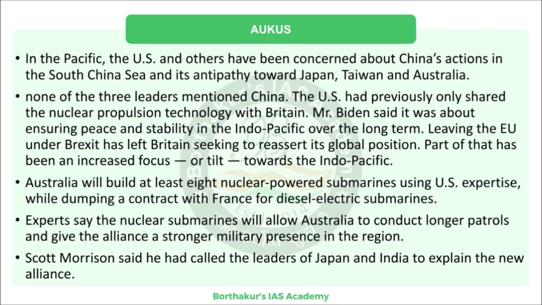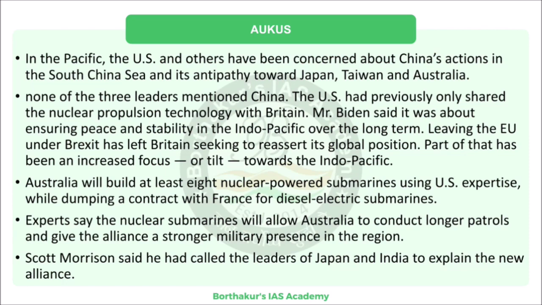They even went on to say it was a stab in the back. We built a relationship of trust with Australia, and this trust was betrayed. So this is a significant development, where France is really furious.